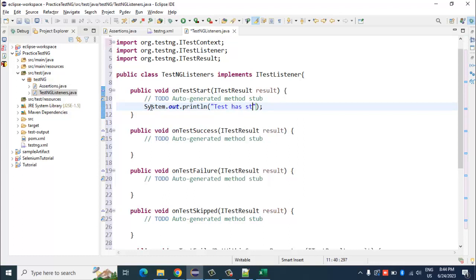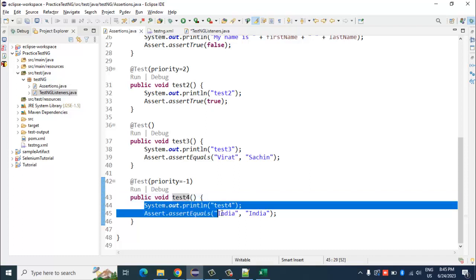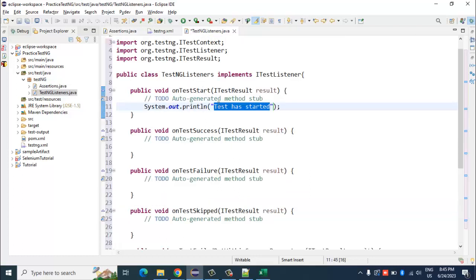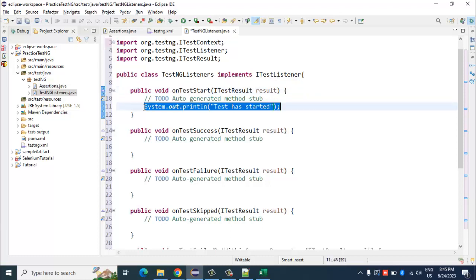What was the order of execution? Test 4 will be executed first because it is priority -1. So before system.out.println test 4, you will see this statement printed. Why? Because it is inside this onTestStart method of ITestListener. As simple as that.